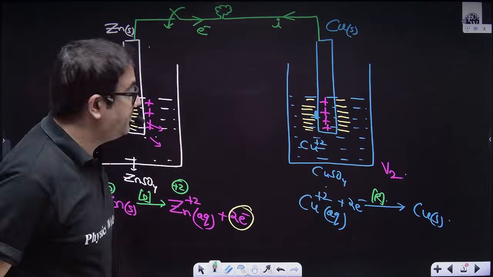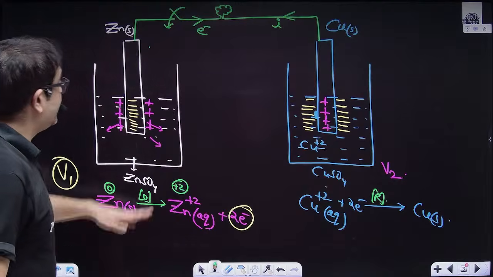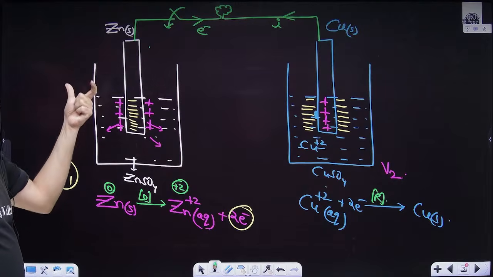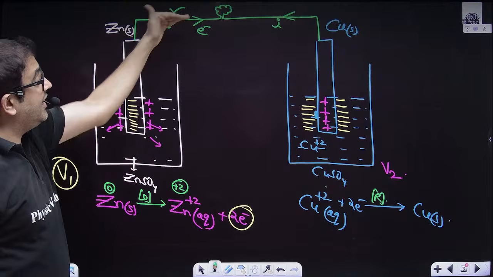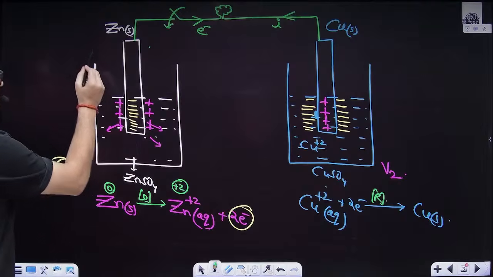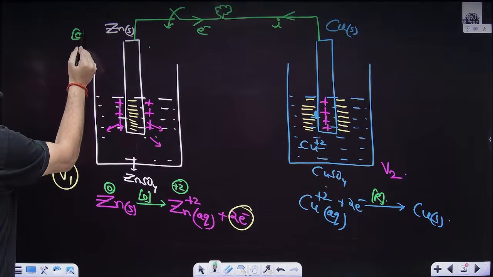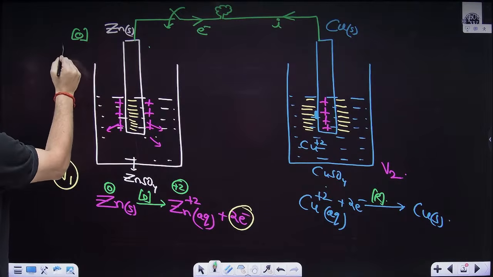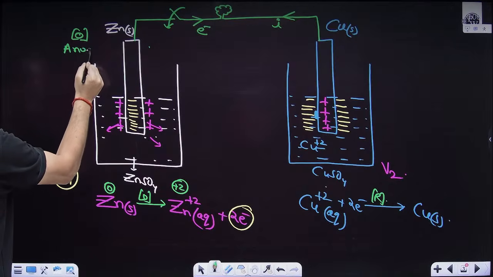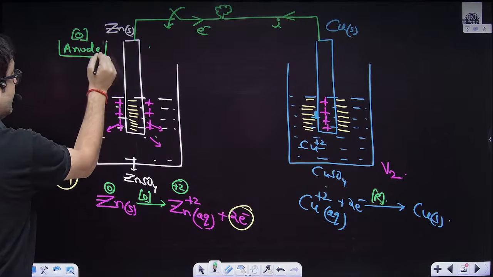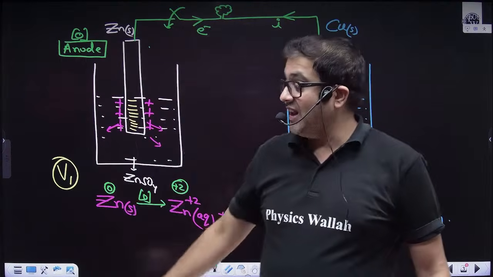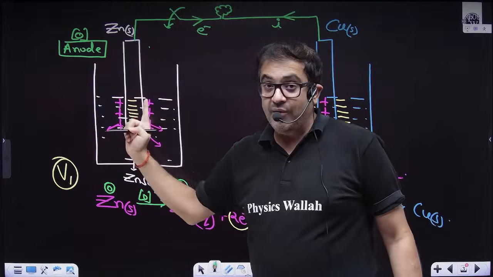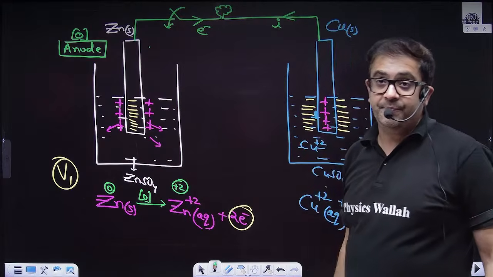This is point number one. Now, that means, sir, this terminal, this side of the electrode, is giving electrons. Sir, you have already told us the loss of electrons is oxidation, and the electrode at which oxidation takes place is called the anode. What is the definition of anode? Anode is that electrode at which oxidation takes place. That means this is the anode among the zinc copper couple.